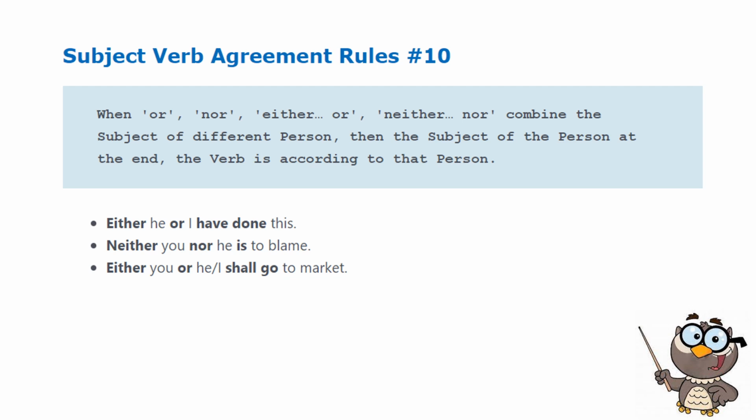If you are still confused about it, you can go back to rules 8, 9, and with this, number 10. Example: either he or I have done this. Neither you nor he is to blame. Neither you nor he nor I shall go to market.